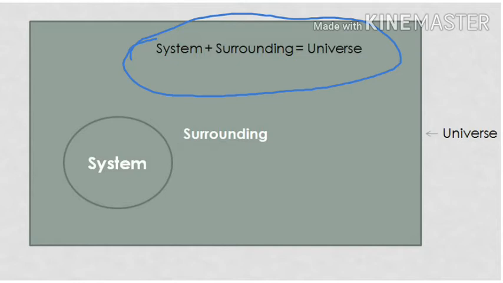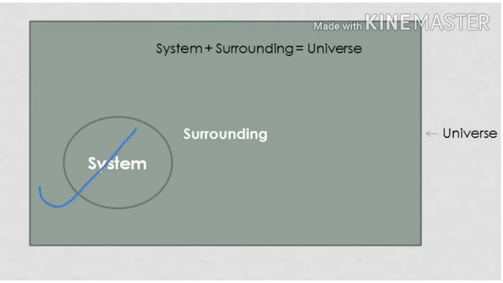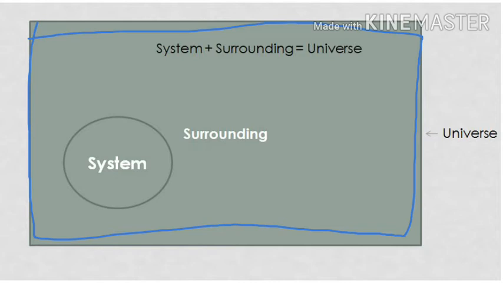Let's understand this with the help of the figure. You can see here the system on which our focus or study is concentrated. Everything external to our system is the surrounding, and you can see that external box which represents the combination of system and surrounding, which simply means the combination of system and surrounding is nothing but the universe.